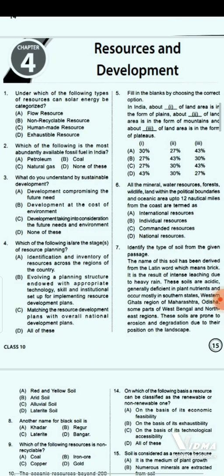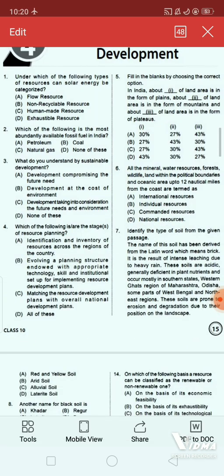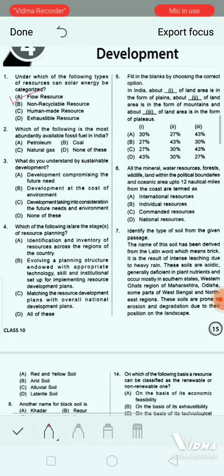So the first question, under which of the following types of resources can solar energy be categorized? Option A, flow resource. Option B, non-recyclable resource. Option C, human-made resource. And option D, exhaustible resource. The correct answer will be option A, that is flow resource. Solar energy is an example of flow resource.